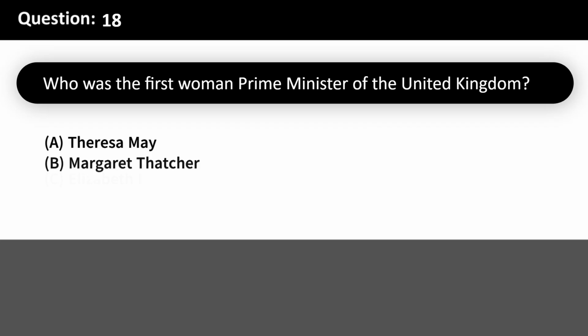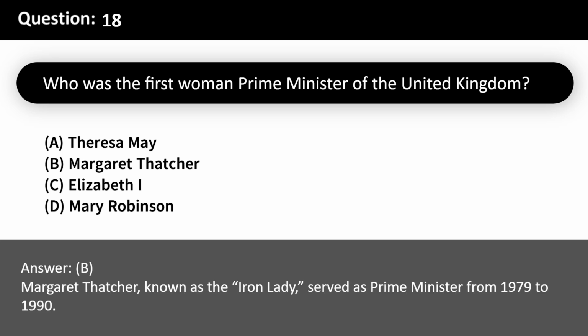Who was the first woman Prime Minister of the United Kingdom? A. Theresa May. B. Margaret Thatcher. C. Elizabeth I. D. Mary Robinson. Answer: B. Margaret Thatcher, known as the Iron Lady, served as Prime Minister from 1979 to 1990.